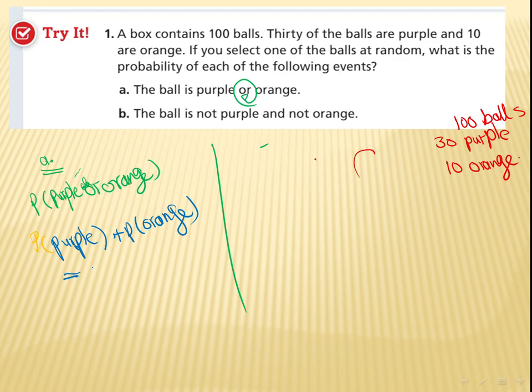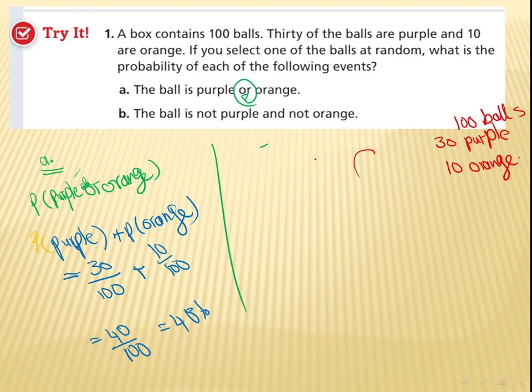How many purple do we have here? 30. So 30 over 100 plus the probability of getting orange, 10 over 100, which is basically going to be 40 over 100, right? Which is basically 40%.